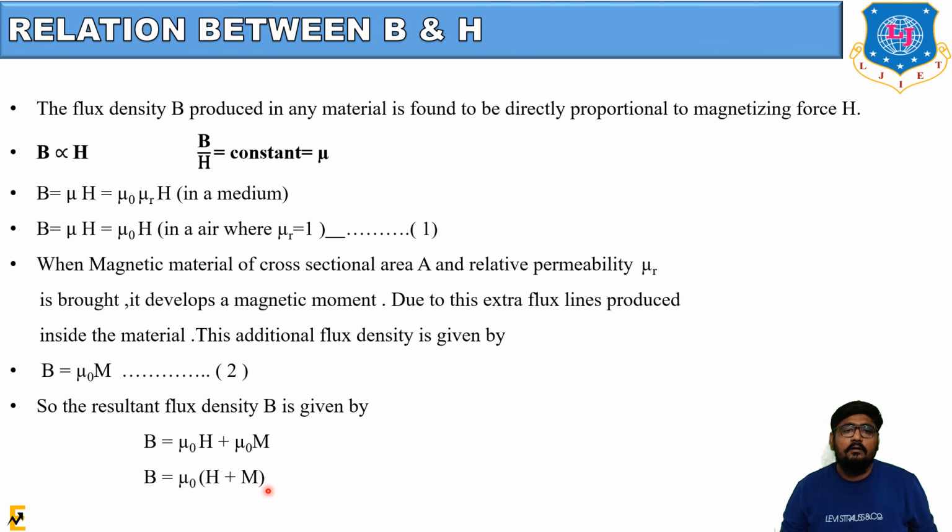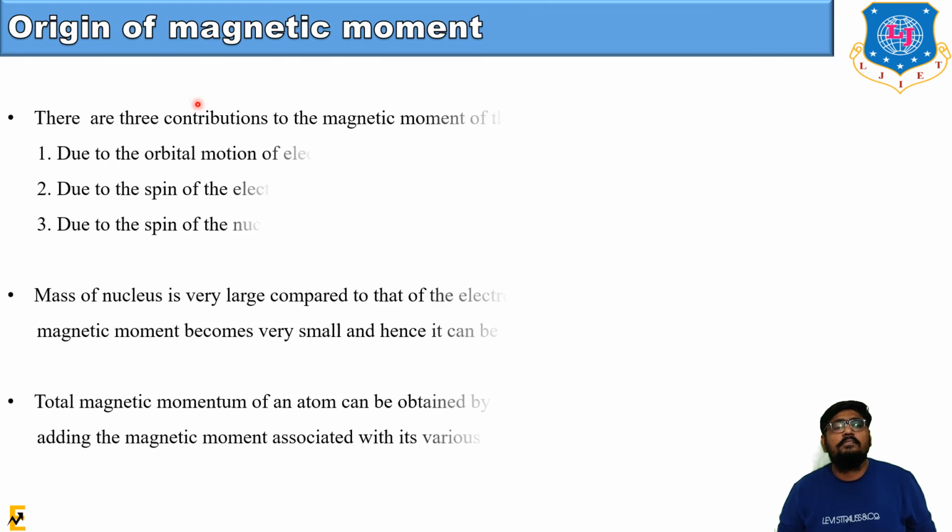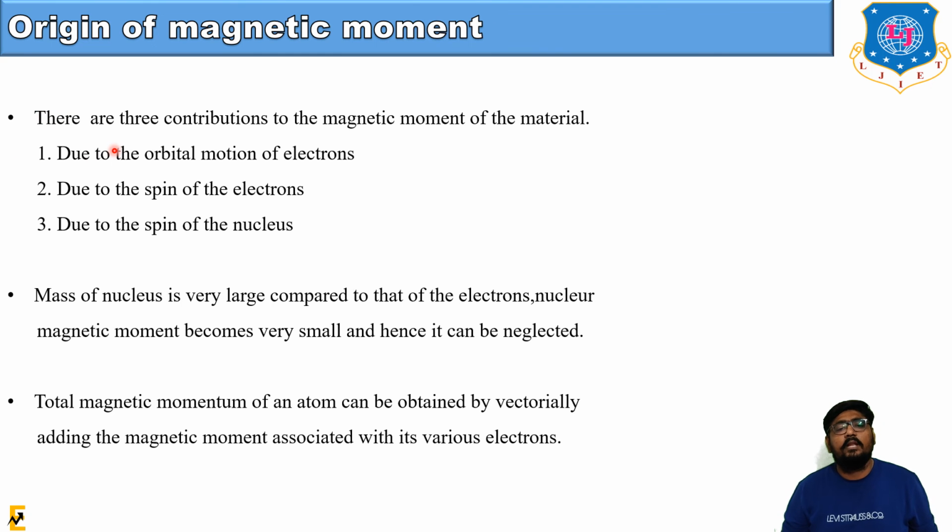Now the next topic is the origin of magnetic moment, and based on that we can identify the types of different magnetic materials. There are three contributions to the magnetic moment of a material. They can originate from the orbital motion of electrons, the spin of the electrons, and the spin of the nucleus.